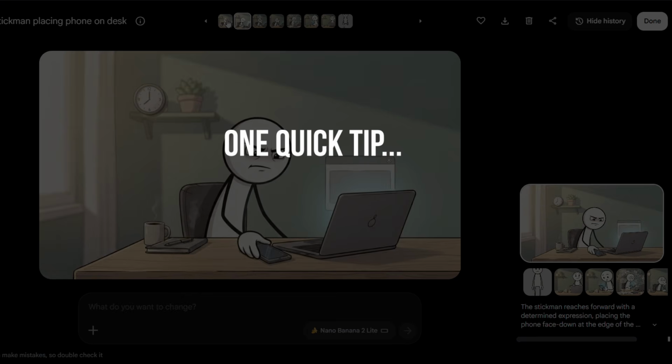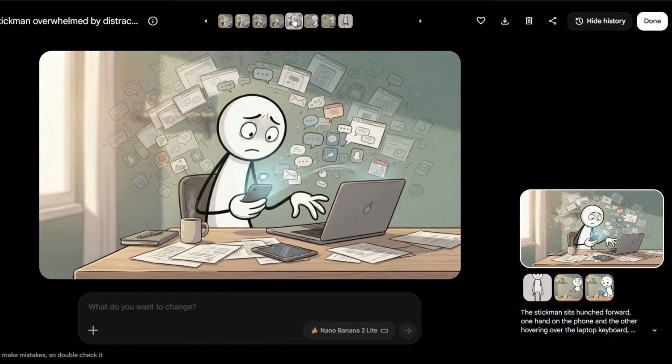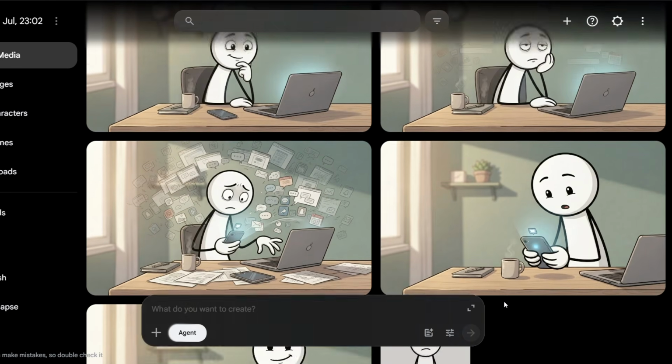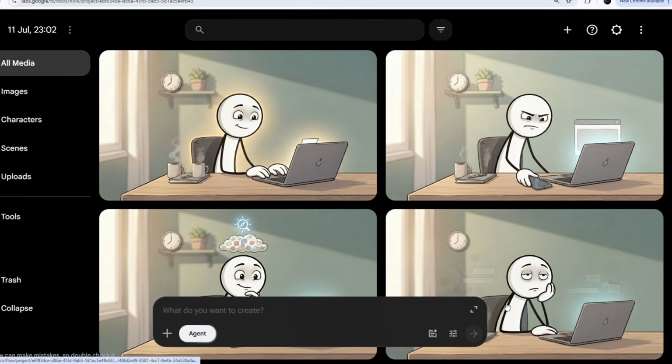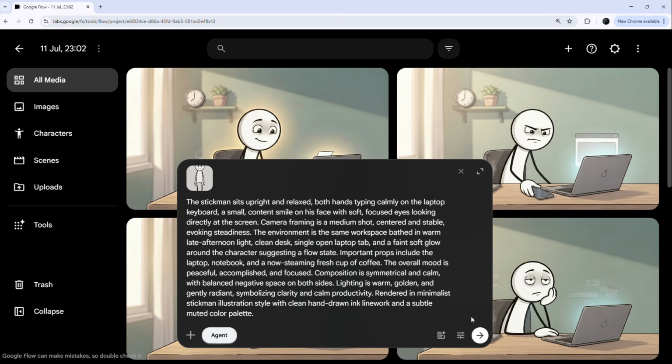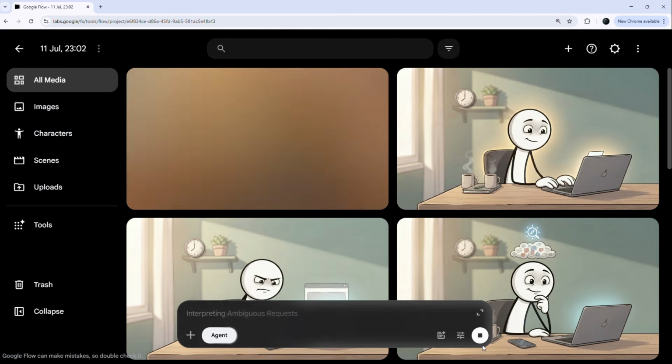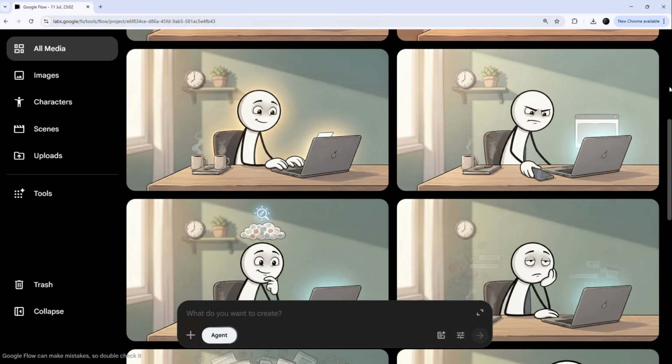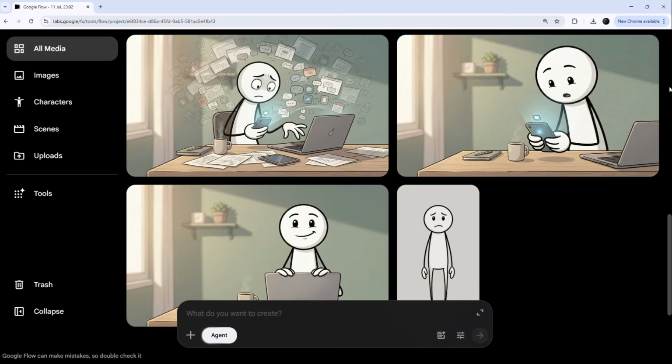One quick tip: don't waste time trying to make every image perfect. If the scene clearly communicates the story, move on. Your viewers care much more about the story than tiny visual details. You can always regenerate a scene later if something looks off. Now we have every scene we need. Let's make them animate.